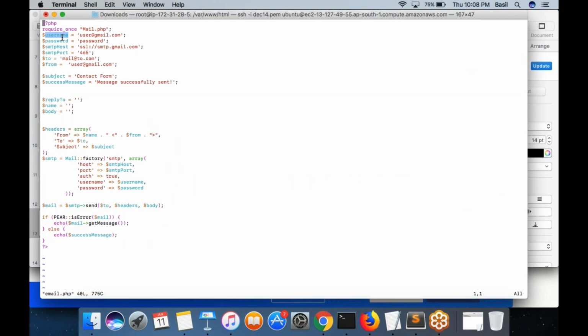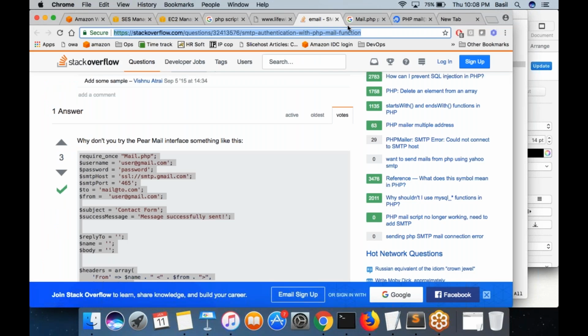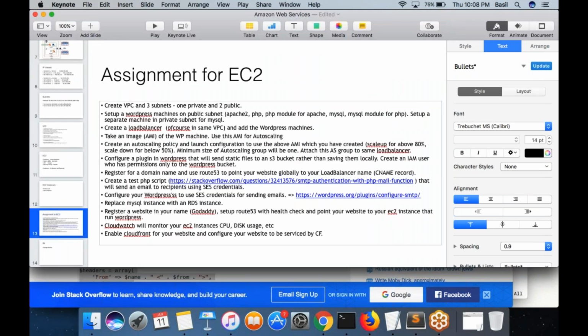The username, password, SMTP host, port, the protocol name, to address, not to address. You cannot put a to address because the to address would be different. The from address, all these things you can put in this particular WordPress page once you install the plugin. So do that also. Then automatically WordPress would send out the email through SES. WordPress would start sending out the emails only through SES.